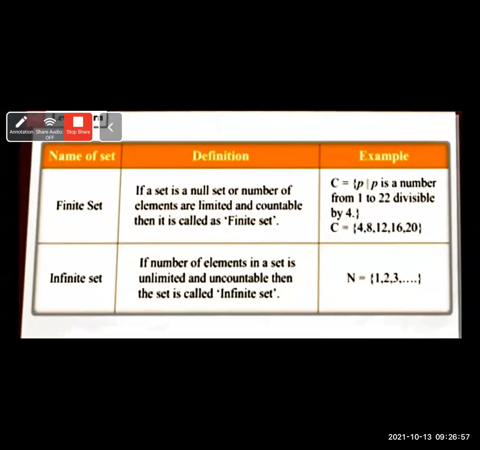Now see the name of the set, finite set, definition of finite set. If a set is a null set or the number of elements is limited and countable, then it is called a finite set. C is equal to the set of all P such that P is a number from 1 to 22 divisible by 4. When in the list of sets the elements are finite and countable, they are called a finite set.